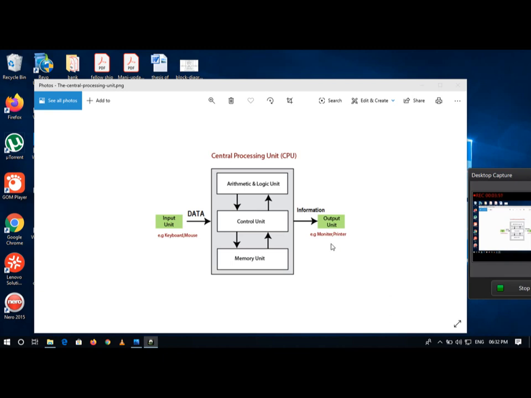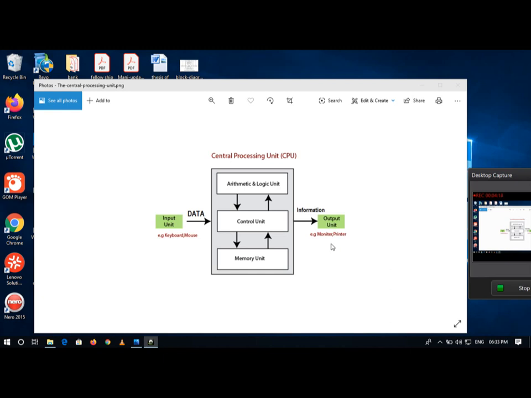Our body has several parts, and these parts are interconnected with each other. Eye function is different, hand function is different, leg function is different, heart function is different, brain function is different.